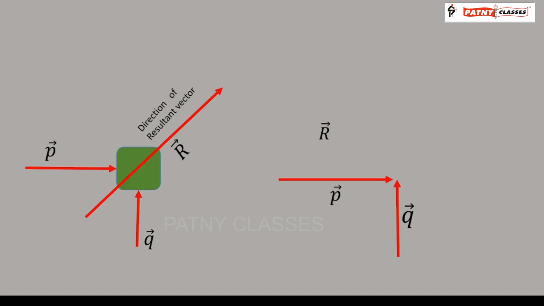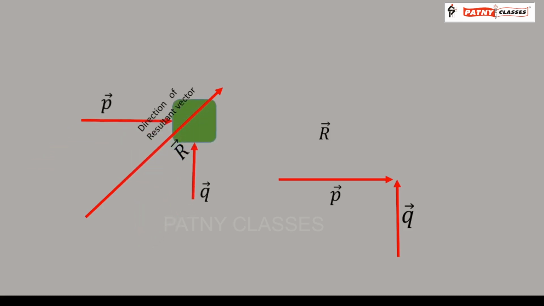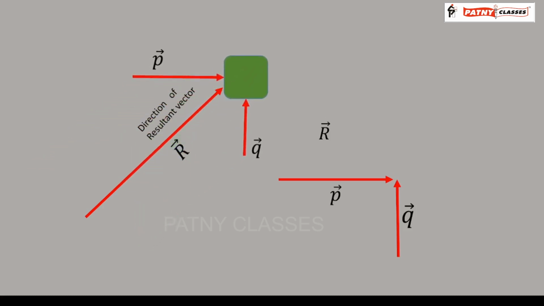Now we assume that the body is acted upon by both vector p and vector q collectively at a single instant of time and we observe the motion of the body. We have observed the body moving neither in the direction of vector p nor in the direction of q but taking the direction of r. The vector r is called the resultant vector.